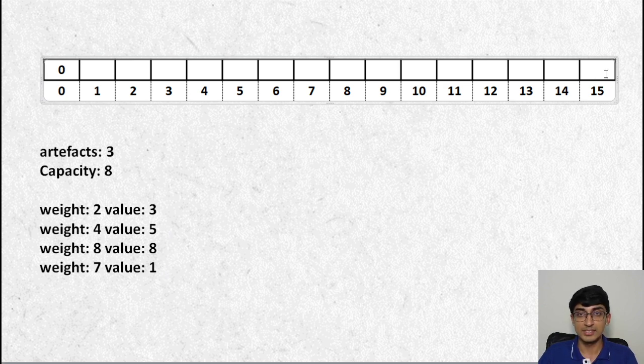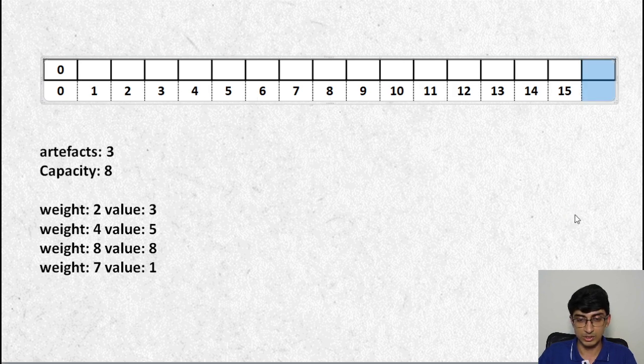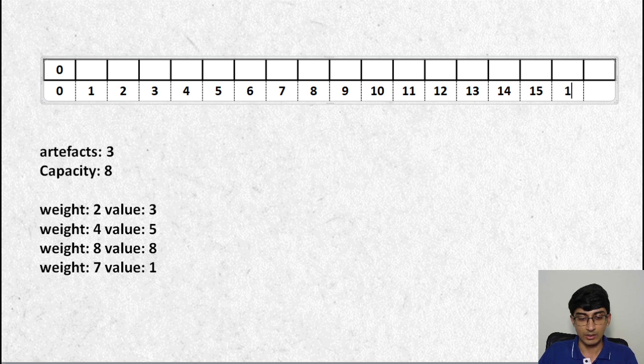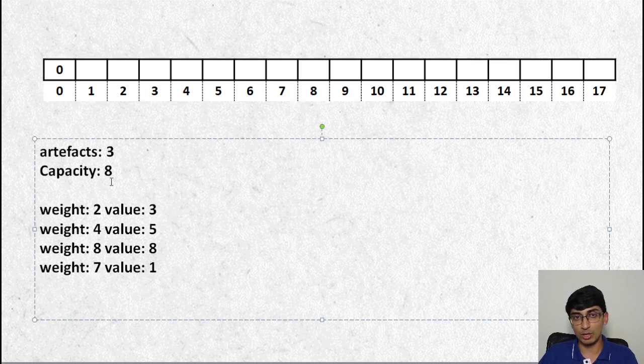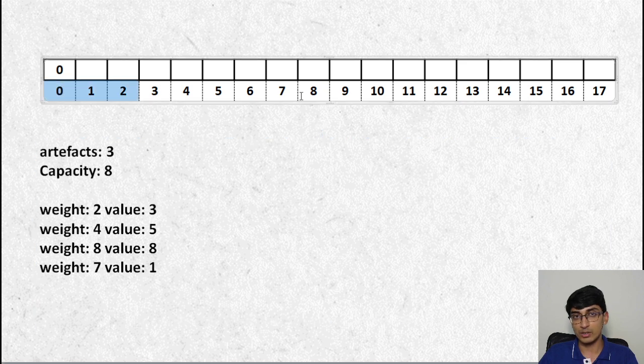So actually we need up to 17 values. It's not just 15, it's 17, right? Why is that? Because let's say all of these weights were 1, 1, 1, 1, it would still fit in the capacity 8, and the maximum value that we could take would be 17, right? So that's the maximum value that we could take. So the maximum possible value is always the sum of all of the values. So to get to 17, what is the minimum weight required, right?